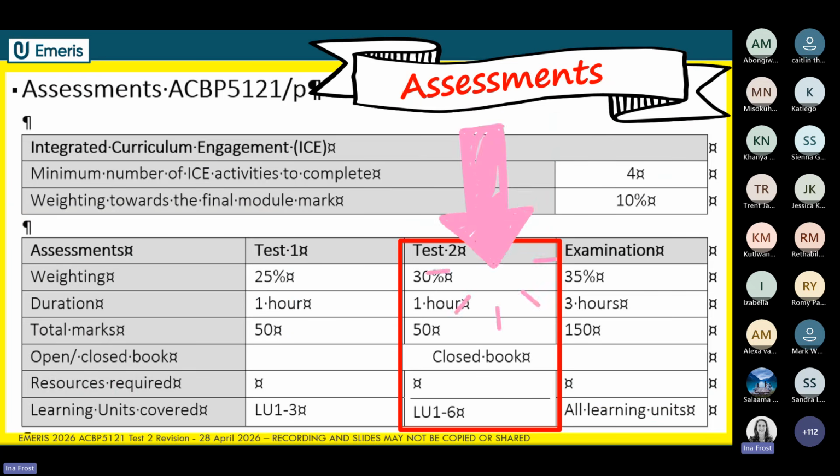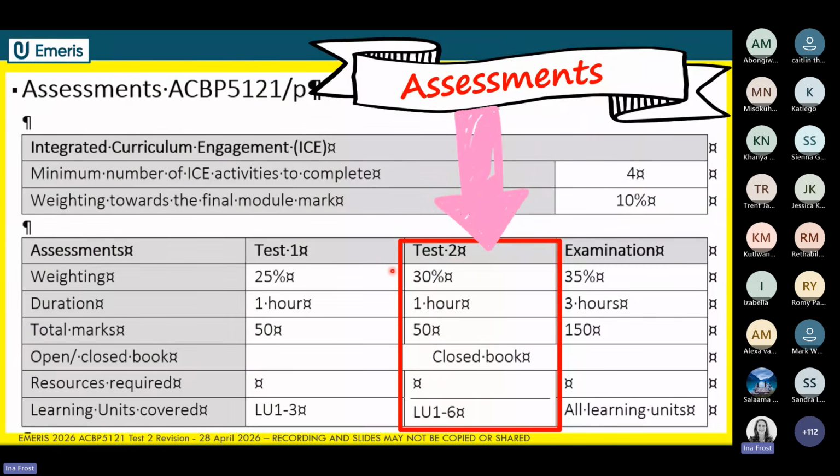Okay, so now we are here at semester test number 2. Semester test number 2 covers learning units 1 through to 6, so it covers the first 6 learning units of your textbook. Again, it is going to be for 50 marks. It is a closed book assessment, and we're going to give you 1 hour to complete the test.